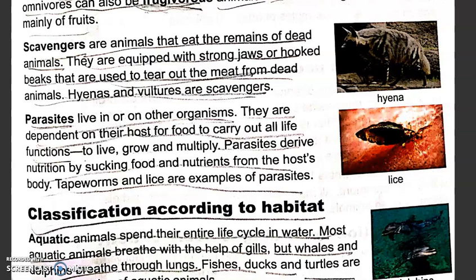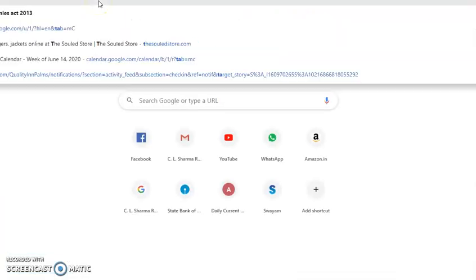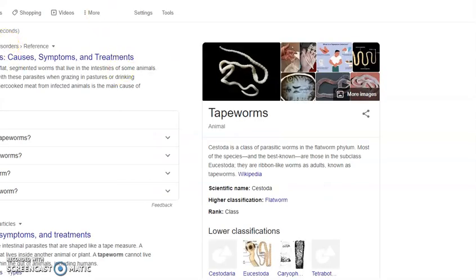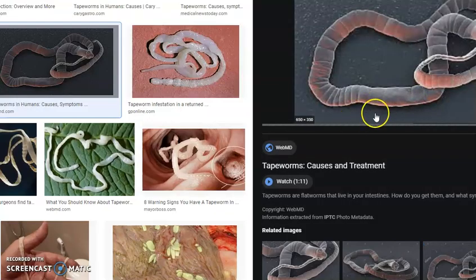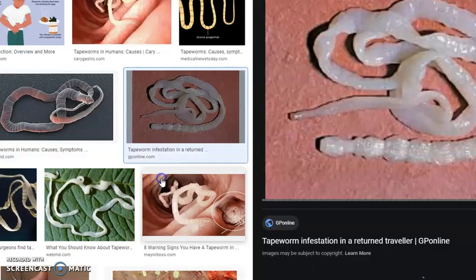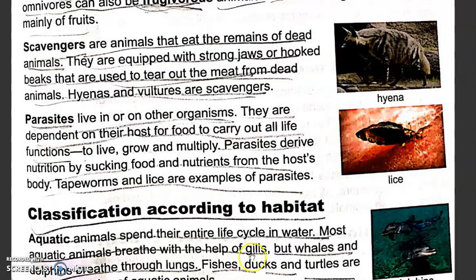Now, you know what is a tapeworm? Tapeworm is a parasite. Let me show you what a tapeworm looks like. This tapeworm is a parasite that gets into the stomach of human beings and tries to eat the food inside our stomach. So, they look like these. Whenever somebody gets a tapeworm in their stomach, it will pain a lot, and this tapeworm tries to eat the food out of the human stomach. So these are parasites.